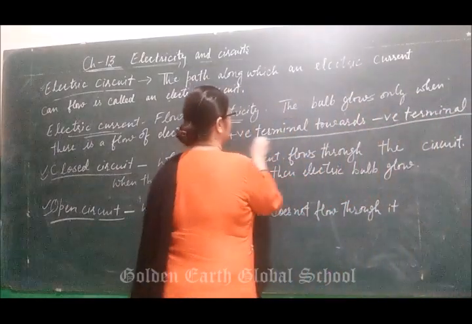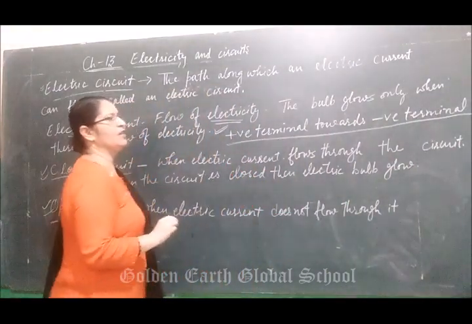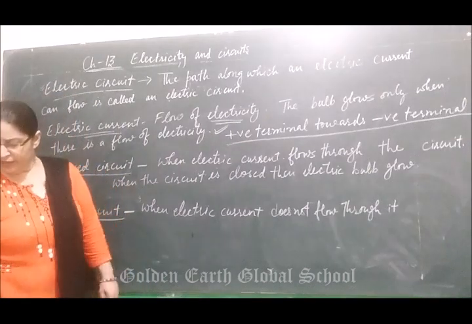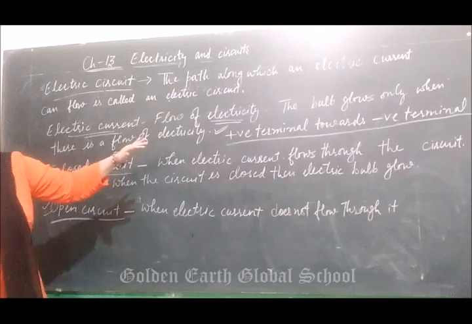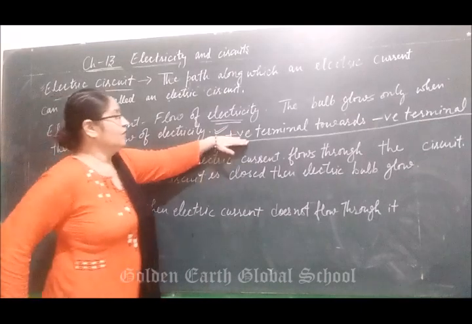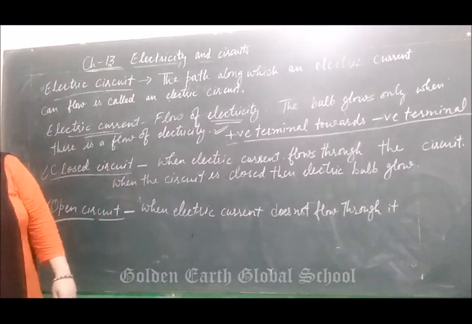This is the important concept. Means the direction of flow of electric current is from the positive terminal towards the negative terminal. In an electric circuit, the flow of electric current is from the positive terminal towards the negative terminal.